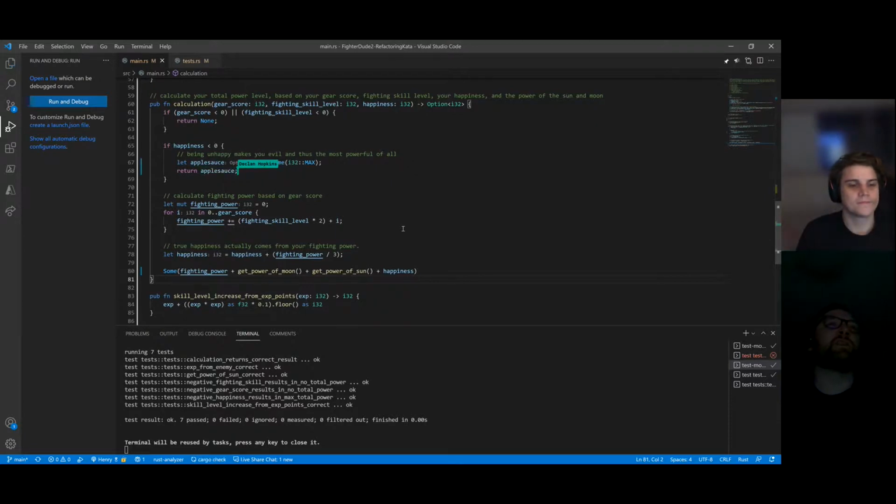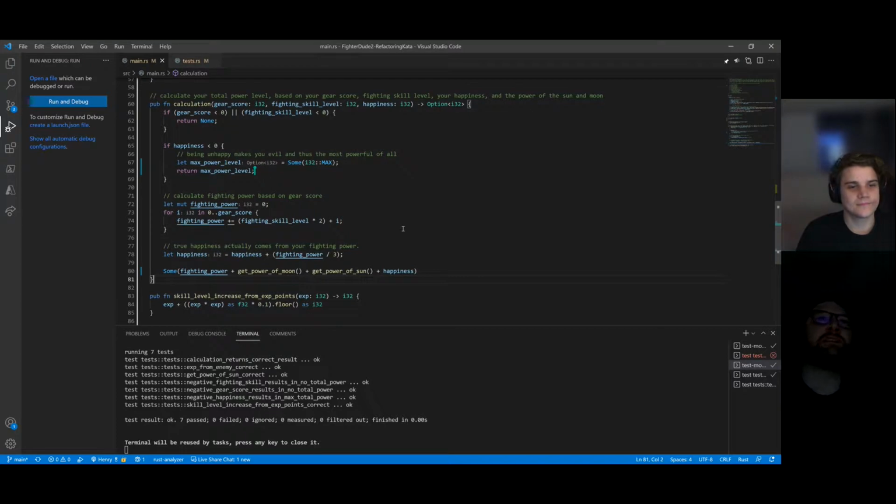Okay, so we now know that if our happiness is less than 0, then being unhappy makes us evil and the most powerful of all. So this is the total power level, the highest power level you can get. So I guess we could just call it max power level.